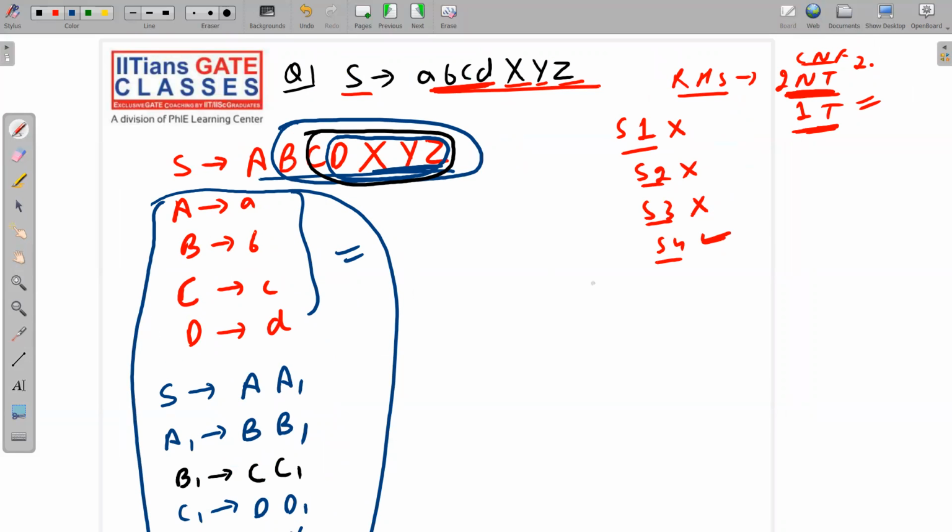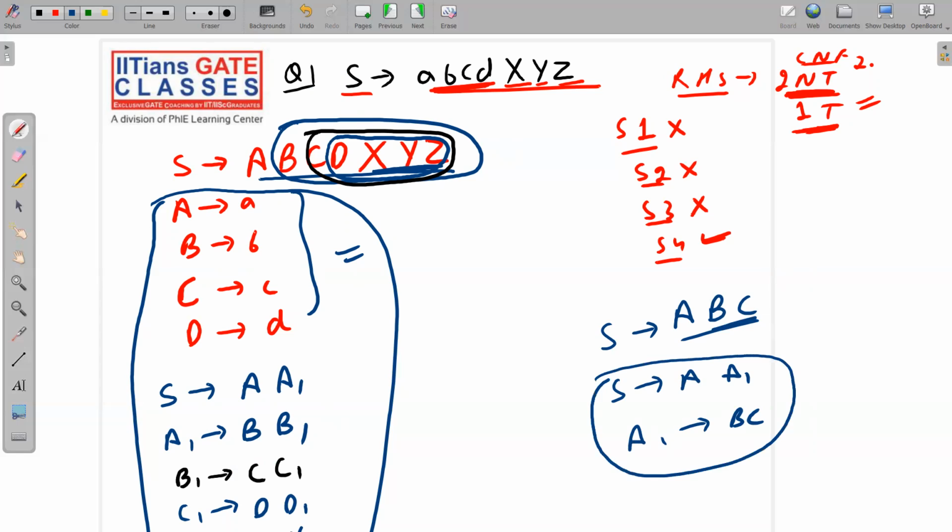The basic idea here is if we have more than two non-terminals, say S implies ABC, then I will say S implies A1, and this A1 will produce BC. That's it. So we got exactly two non-terminals in the RHS of every production rule. If we have three, then you convert it into two production rules like this, and so on. I hope I have made the point clear.